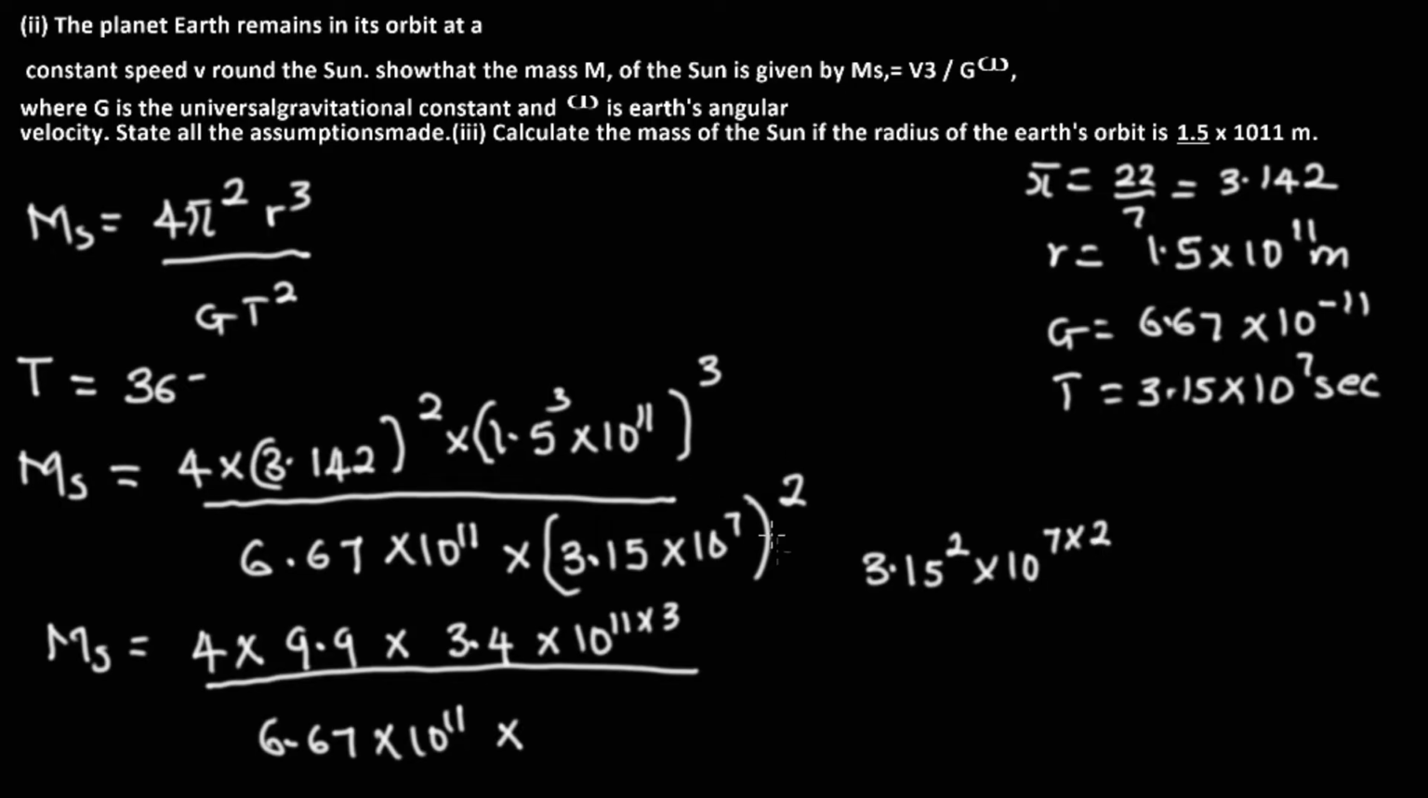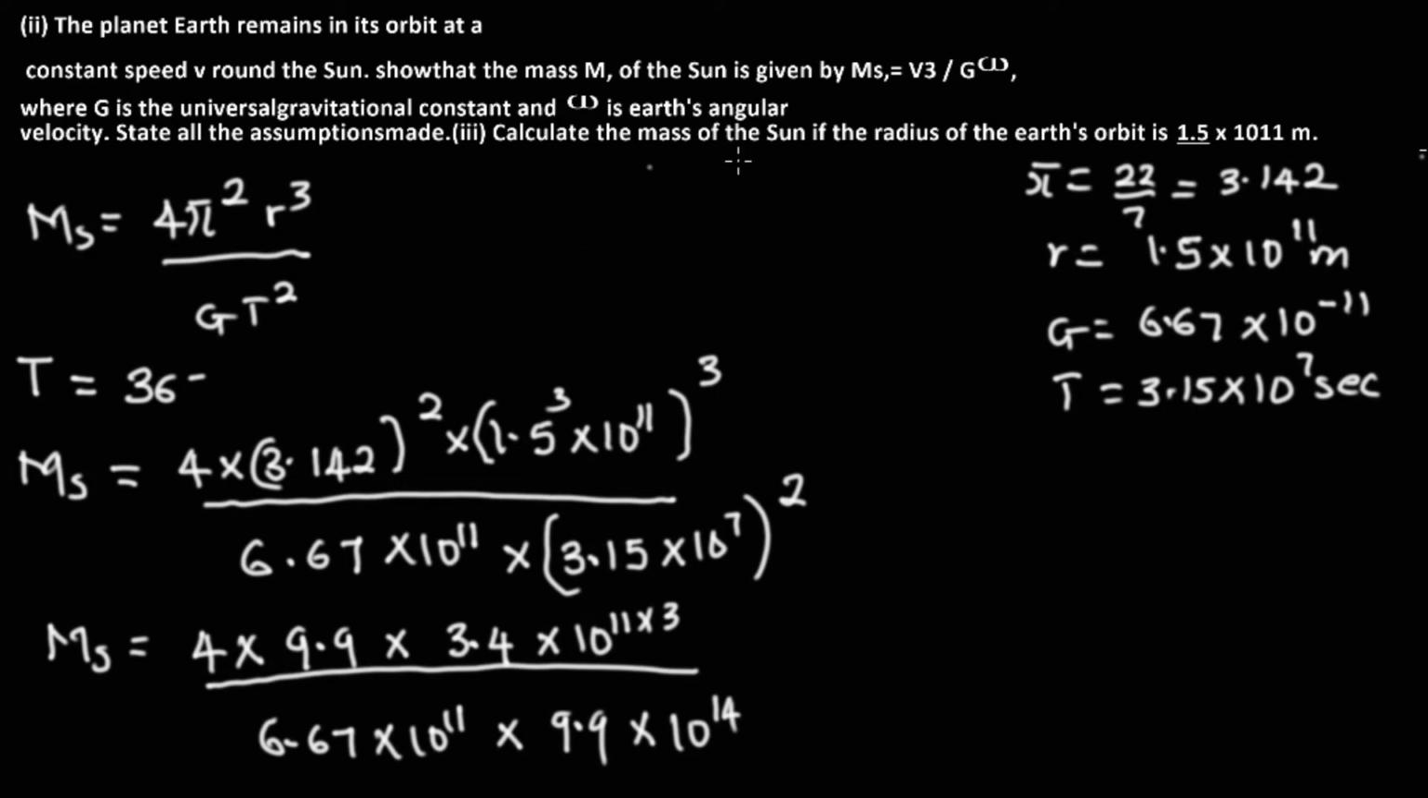Now this is how it means to open this bracket. So when we do 3.15 square, this is what we will arrive at. We'll be arriving at 9.9, multiplied by this. 3.15 square is going to give us 9.9 times, now it's going to be 2 times the power here, 7 is going to give us 10 raised to the power 14, and we can proceed.